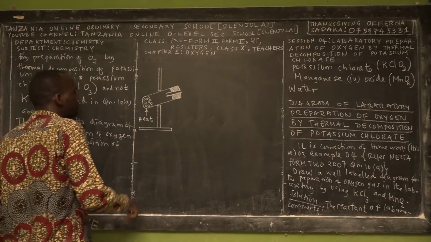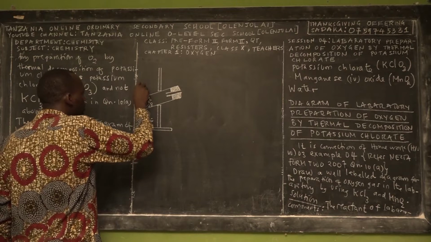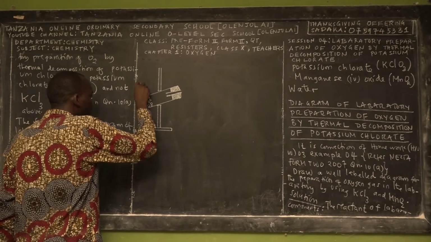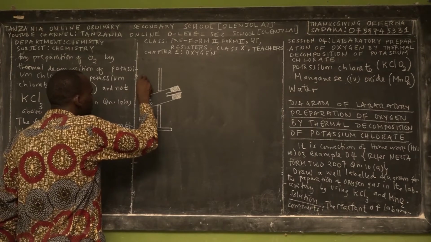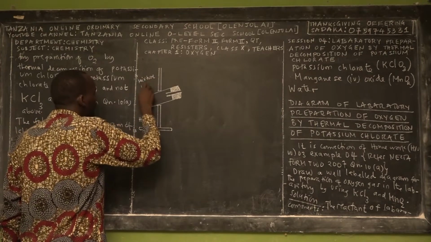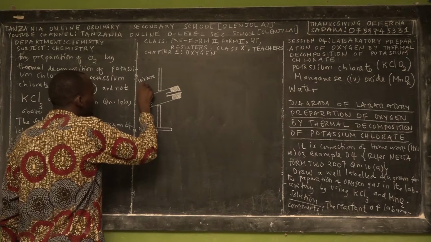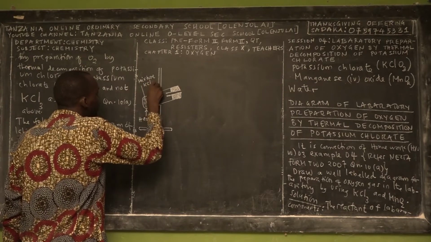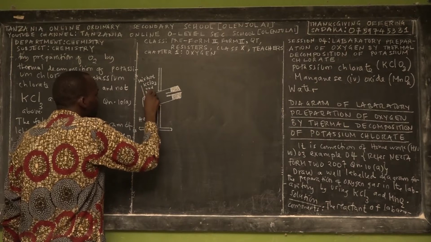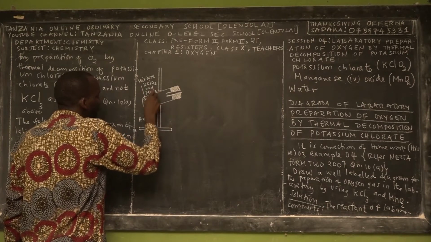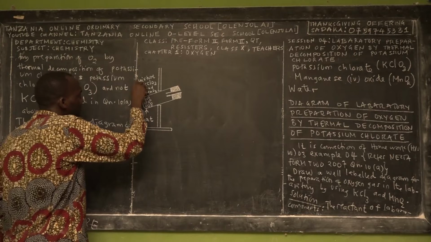And here we have a mixture of potassium chlorate and the manganese 4 oxide. This is what you have here.